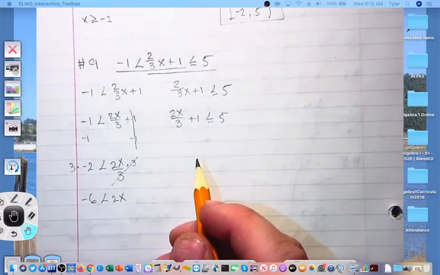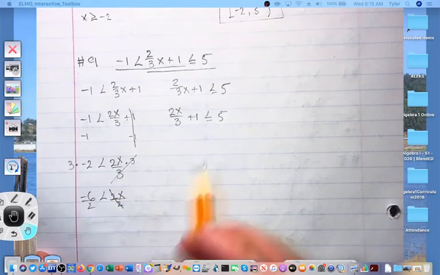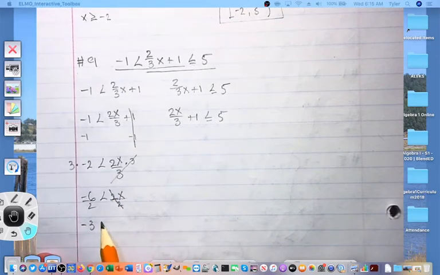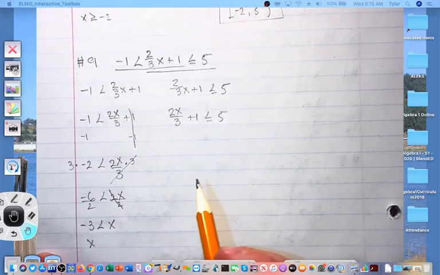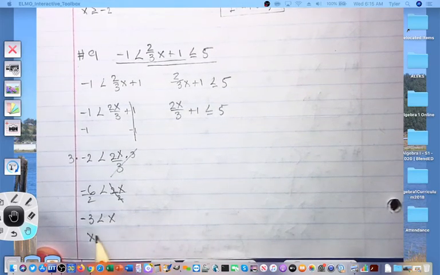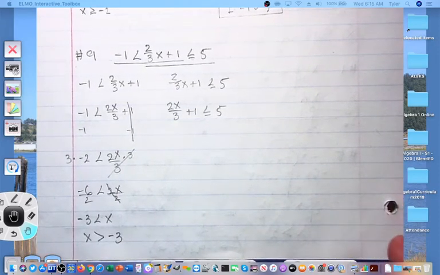And finally, we're going to divide by 2, and that is going to give me a negative 3 less than x. I'm going to rewrite that so I can read it left to right. X is greater than negative 3. Ready to graph. Let's solve the second side.